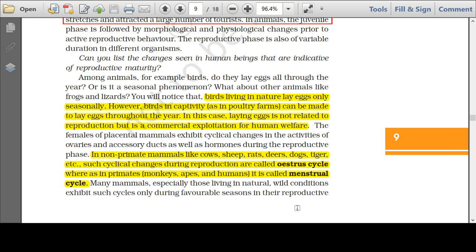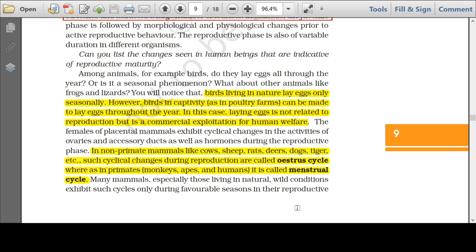Now there are two reproductive cycles. Under the class Mammalia, we have two orders: primates and non-primates. The non-primates, which include cows, sheep, rats, deer, dogs, tigers, etc., show cyclical reproductive changes in the body that are called the estrous cycle, during which they come to reproduce. In case of the primates, where we are included, the primates have large brain size with more complexity: humans, apes, and monkeys. The reproductive cycle is called the menstrual cycle.